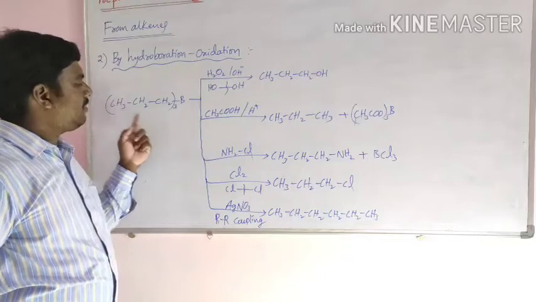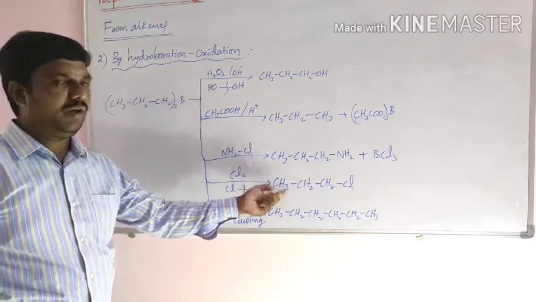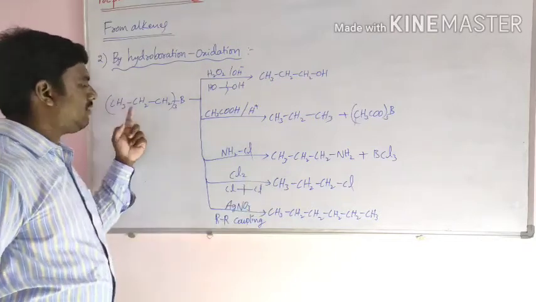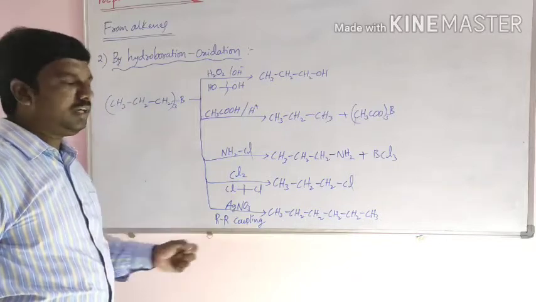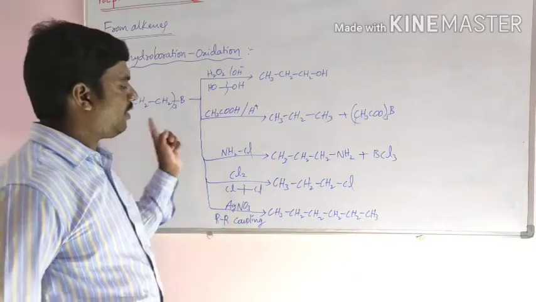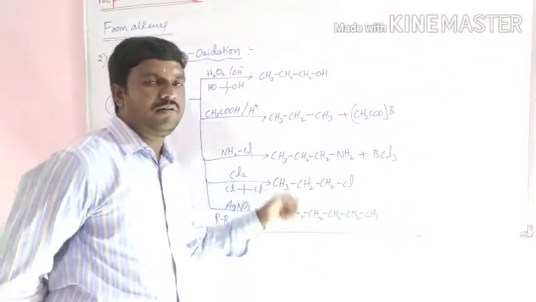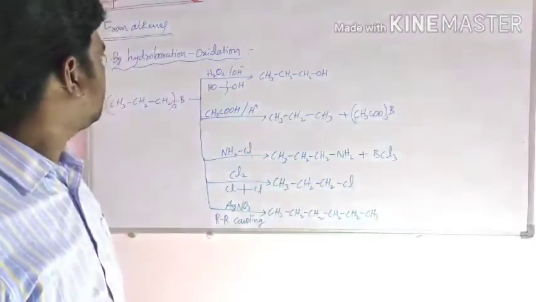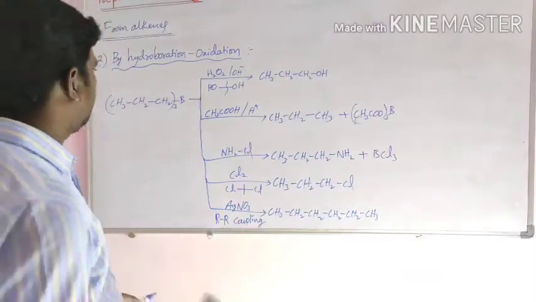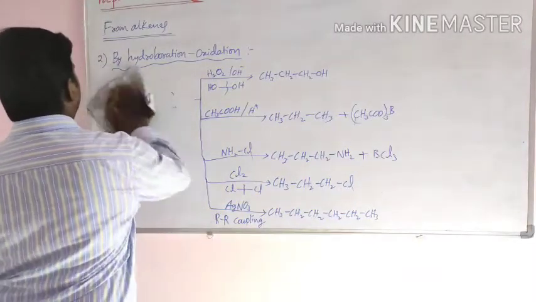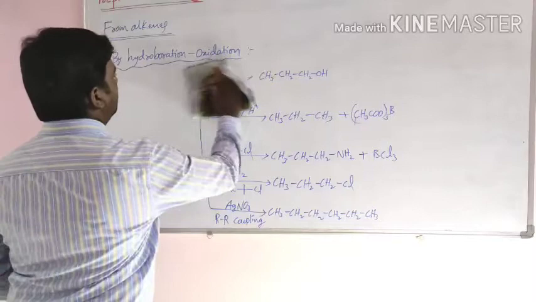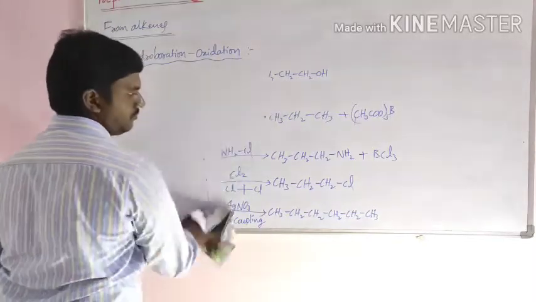If it is reacted with chloride, it forms haloalkane. If it is reacted with AgNO3, it undergoes R-R coupling to form a higher alkane. Now we are discussing one more example of hydroboration and oxidation.